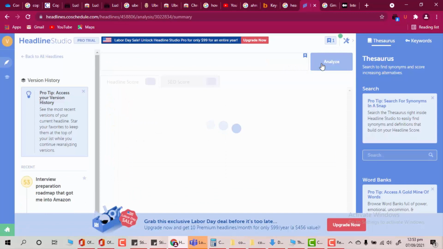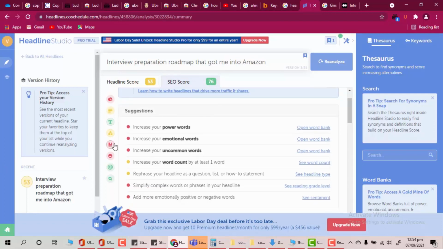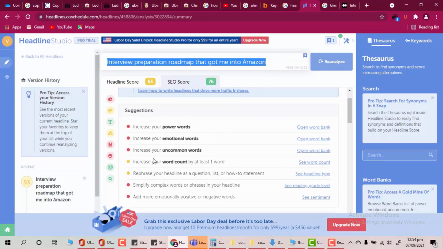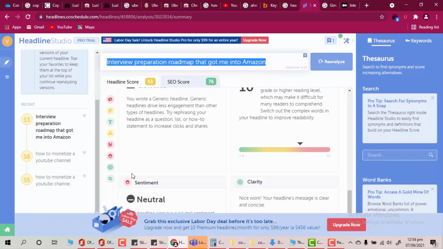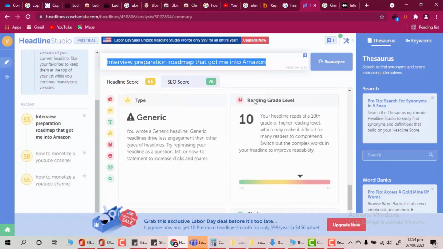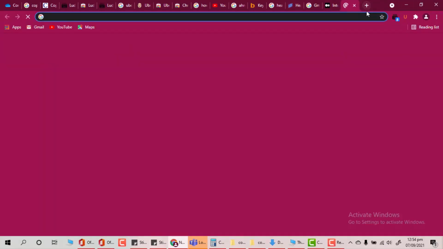It's analyzing, and it's taking a bit of time. So again, the heading that I've chosen was way better than the heading that they have chosen in terms of the overall score, but it has a great SEO score. It means that it's certainly going to pop up on the internet. So let's just put this headline on the internet, and the same information is here. You can check the information. Word balance is good, everything is good. The SEO score is good, and the readability score is also great, which I couldn't really manage to do. But I didn't prepare any heading, so I just went with it.